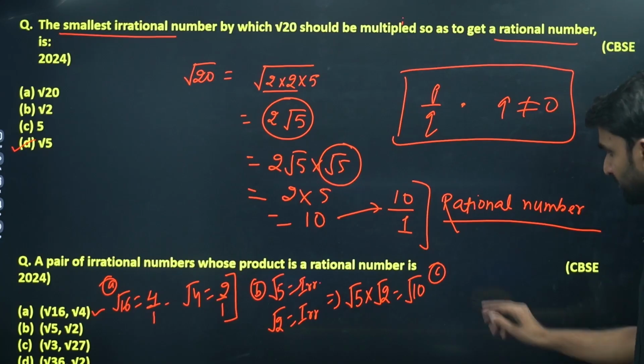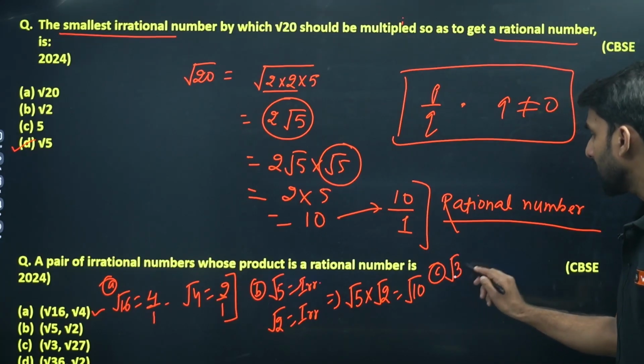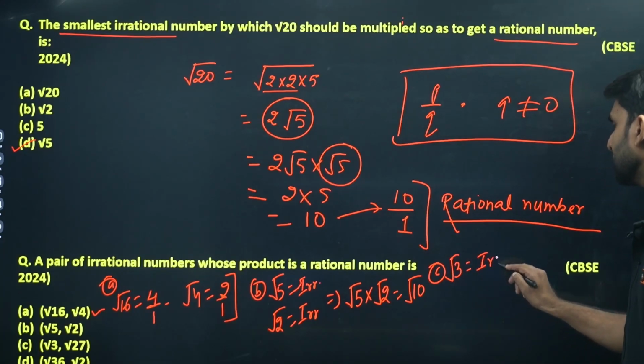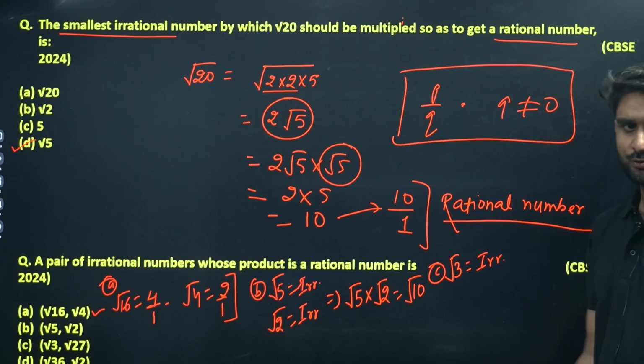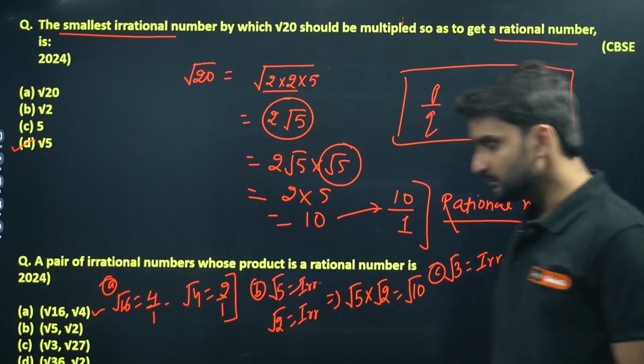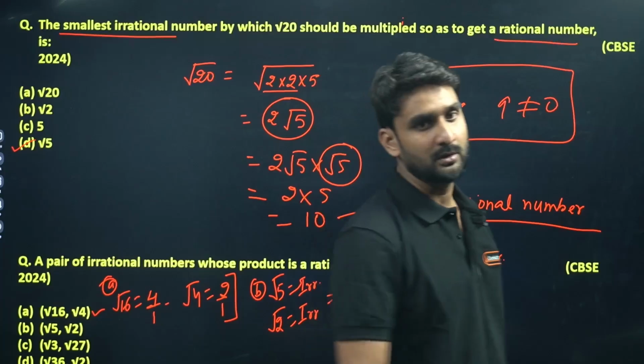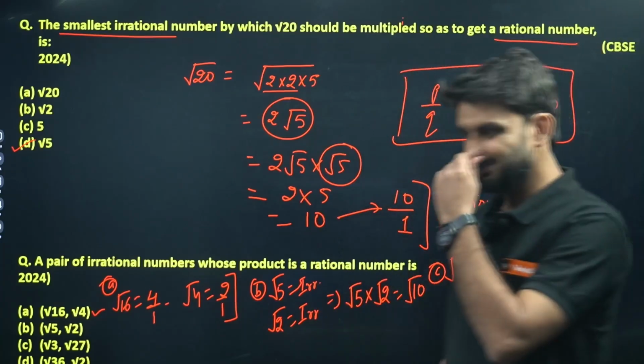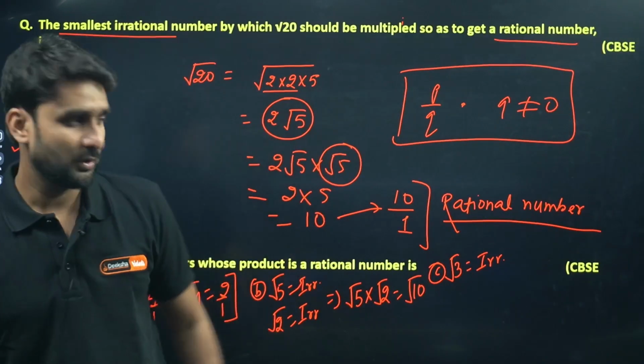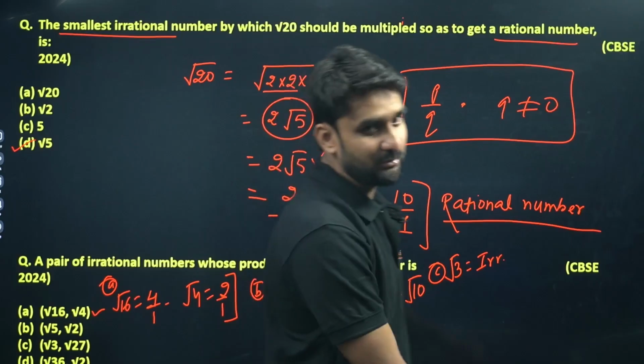Okay, option C, under root 3. Under root 3 is a perfectly irrational number. Yes, root 3 cannot be represented in the form of p by q. A non-terminating, non-repeating decimal cannot exist in the form of p by q. So this is an irrational number, right?